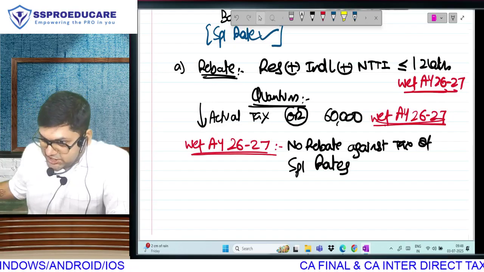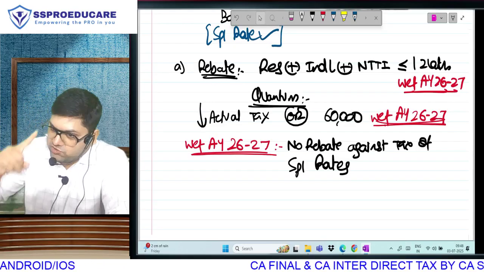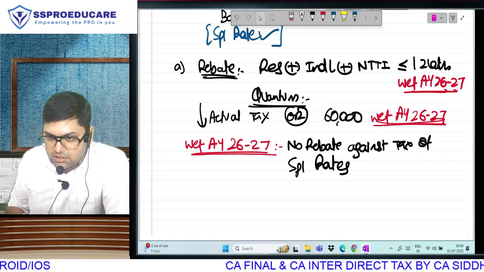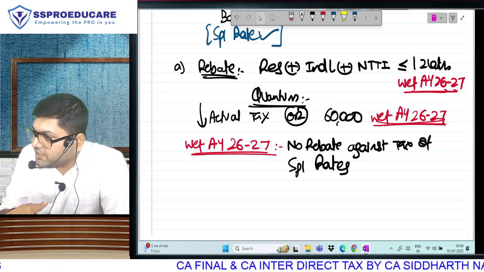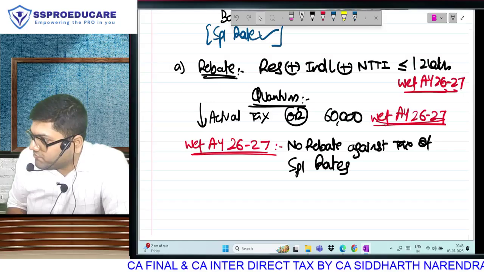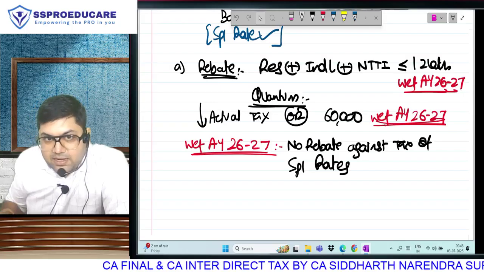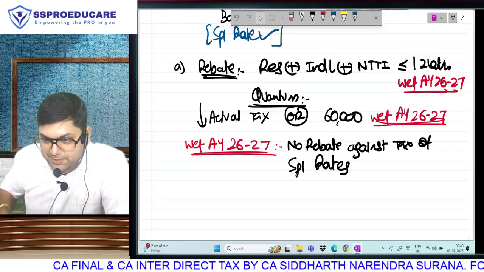If you show me the section, check 112, it says no rebate, and nothing is written in 111. So what I am saying is that, in fact, the people who lost their rebate filed a writ petition, and there is a Bombay High Court judgment of December. If you want, I will give you the copy of the judgment. That dear government, the law says rebate against 111 is allowed. You have to give the rebate.